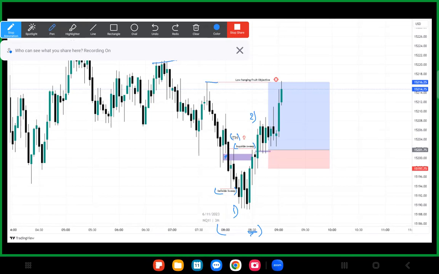I just wanted to give you guys some extra tools that are available within ICT's toolkit, to really help you guys get a more in-depth look at this model. And as I mentioned, we don't see the dealing range in every single one of his trades, but when we do, that can really serve as a really good additional confluence that the trade is going to go in our direction. And I just really wanted to point this out to you guys.